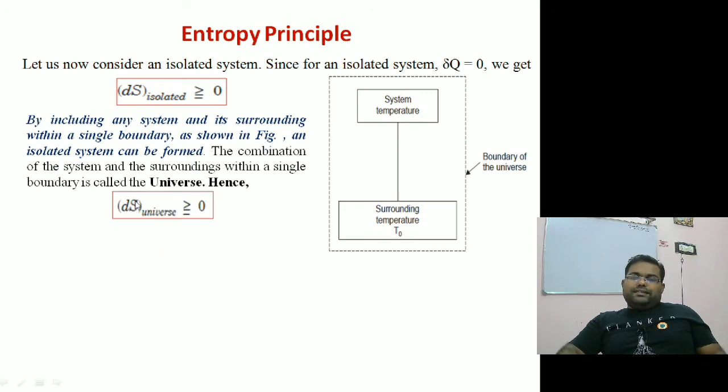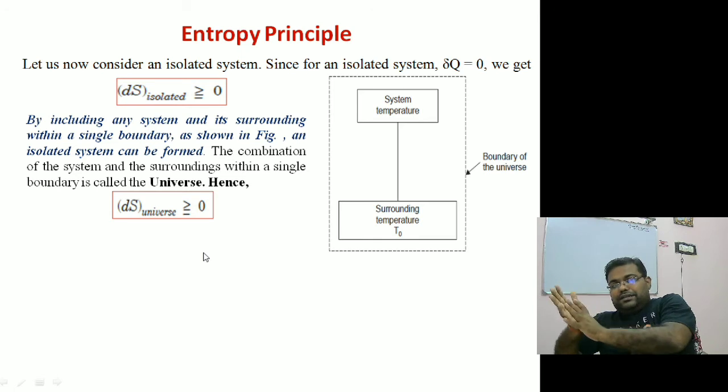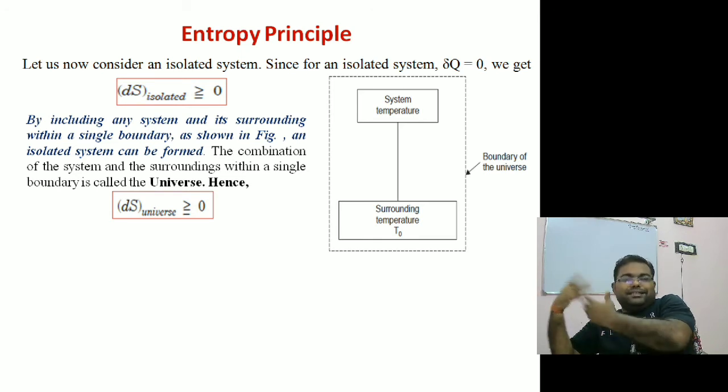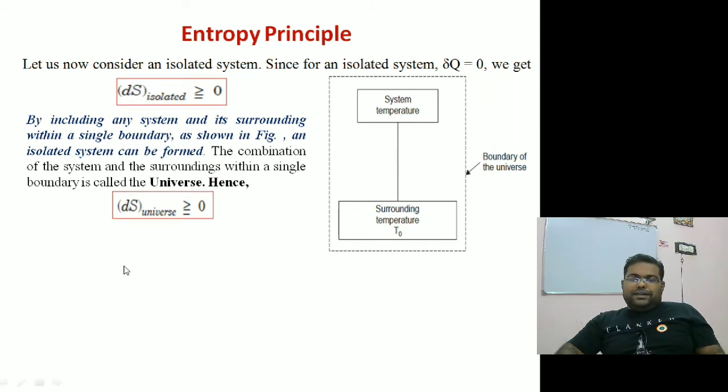So we can write dS universe is greater than or equal to 0. The change in entropy of the universe will be greater than or equal to 0. So we can say the entropy of the universe keeps on increasing. It remains constant only in the case of a reversible process. Right, that's the general statement of the entropy principle.